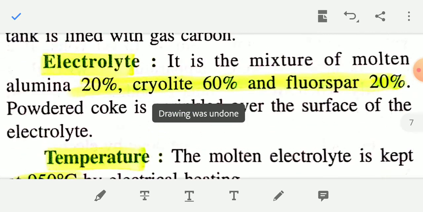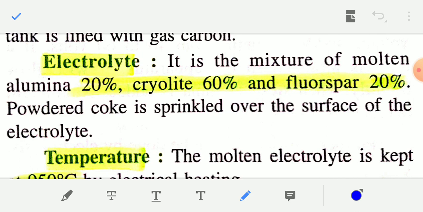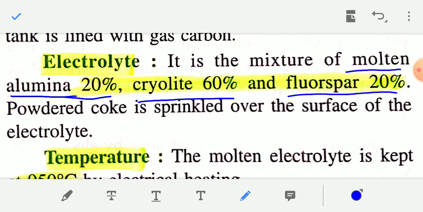And next, the electrolyte. In the Hall-Héroult process, the electrolyte used is a mixture of 20% molten alumina, that is Al2O3, 60% cryolite, and 20% fluorspar. This mixture is used as the electrolyte in the Hall-Héroult process of extraction of aluminium from alumina.